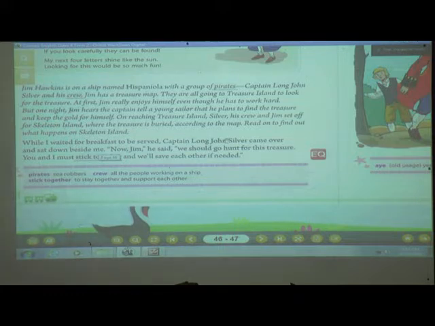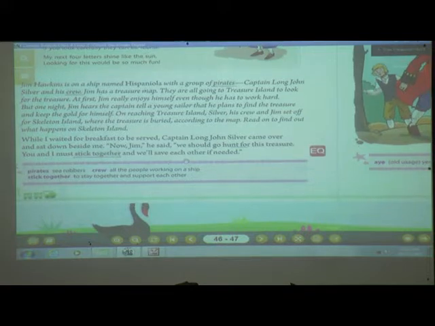Captain Long John Silver came over there and he sat beside me. Now this John Silver did not know that Jim Hawkins knows about his plans. That Jim Hawkins came to know whatever he is planning in his mind. Then we will see what he told him when he sat beside him.